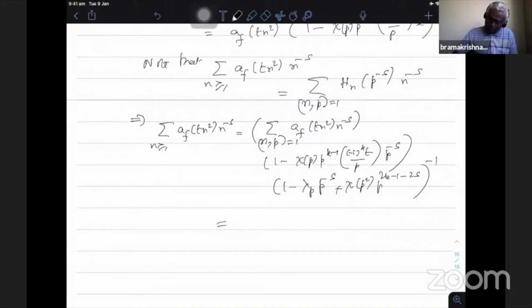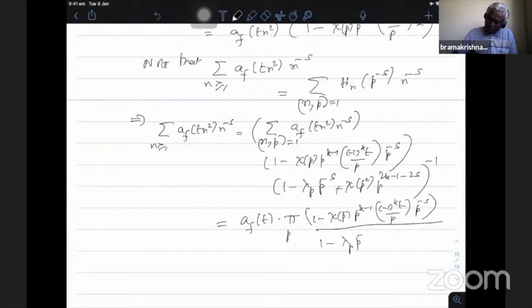So AF of t will remain into product of all primes p, 1 minus chi of p power k minus 1 minus 1 power kt by p power minus s, divided by this I put in the denominator 1 minus lambda p power minus s plus chi of p square power 2k minus 1 minus 2s.